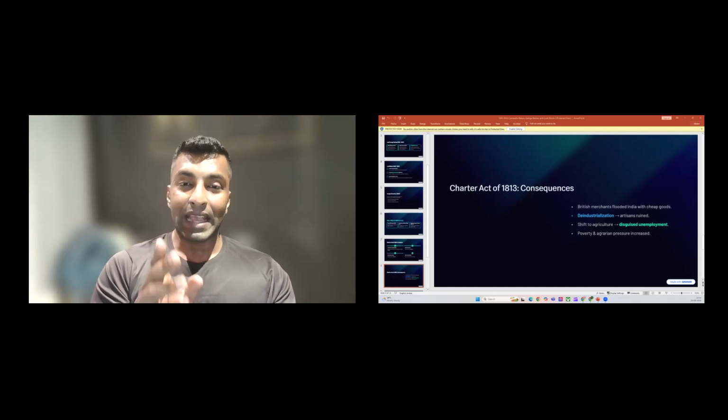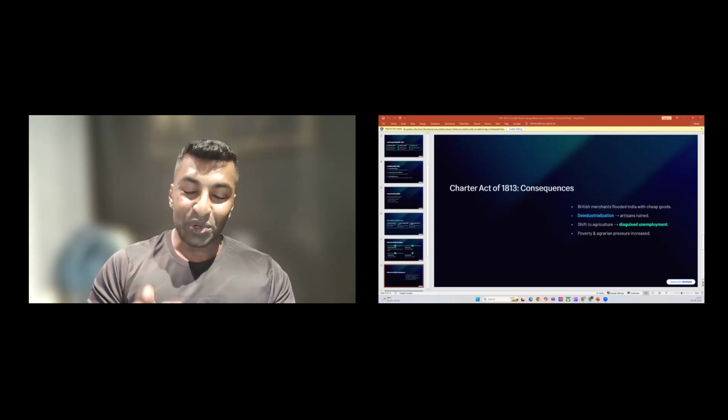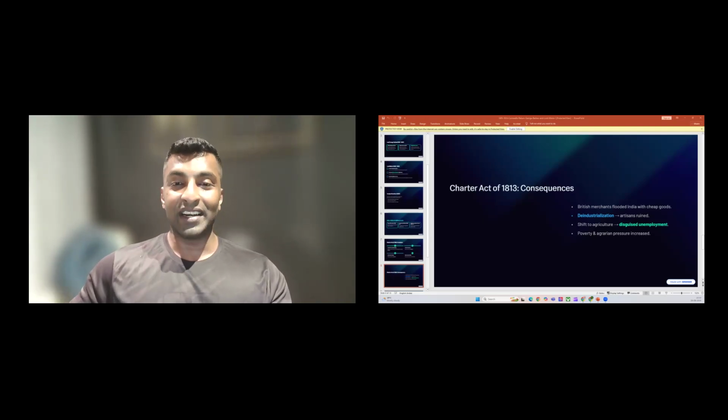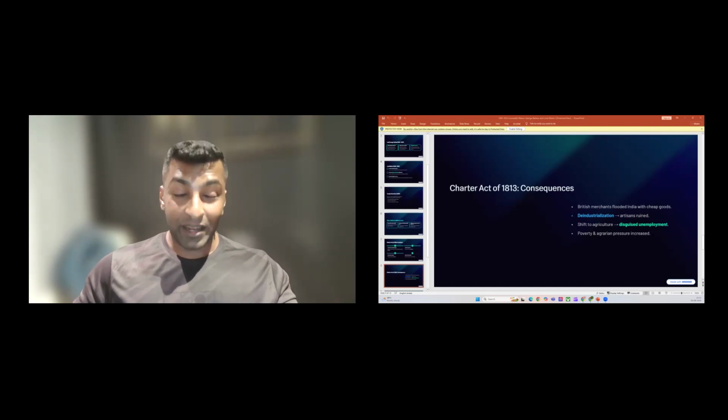And what is the root cause? 1813 Charter Act is the root cause why industries have not flourished in India, why industries have not developed in India, and what is the reason for stagnation in industries.